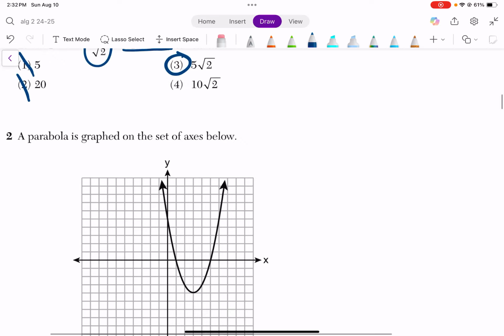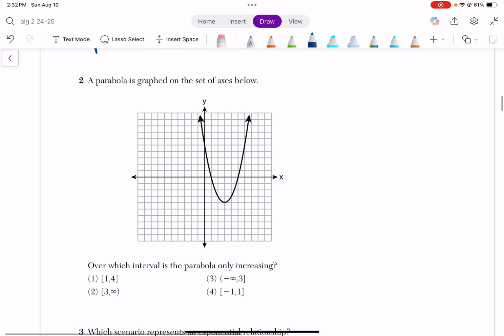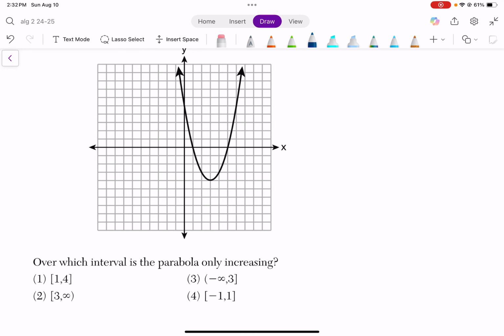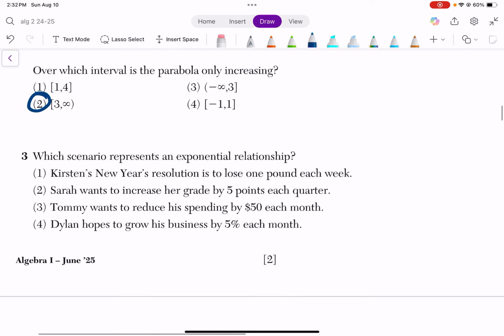Okay? For this next question, on which interval is the parabola only increasing? So if we trace the parabola from left to right, starting here, it first goes down and then it starts increasing, right? In these cases, we're always talking about the x values. So it starts here. So that's 1, 2, 3. So it starts increasing at 3 and then it goes on forever. So your answer would be this.